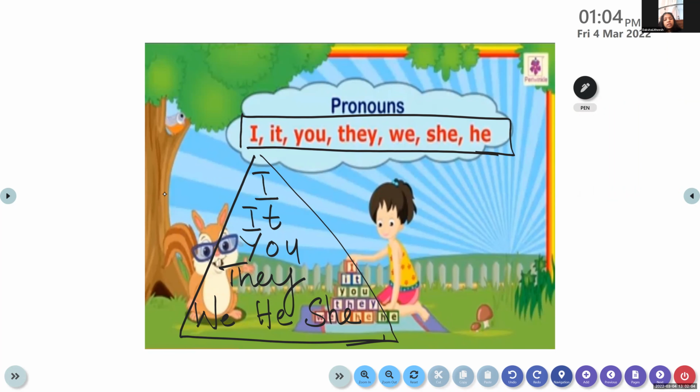Okay, so have all of you understood? So I, it, you, they, we, he, she. These are the 7 pronouns we need to remember.